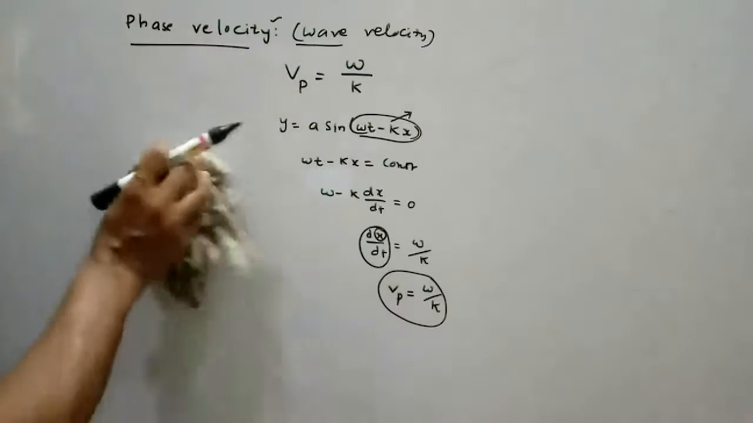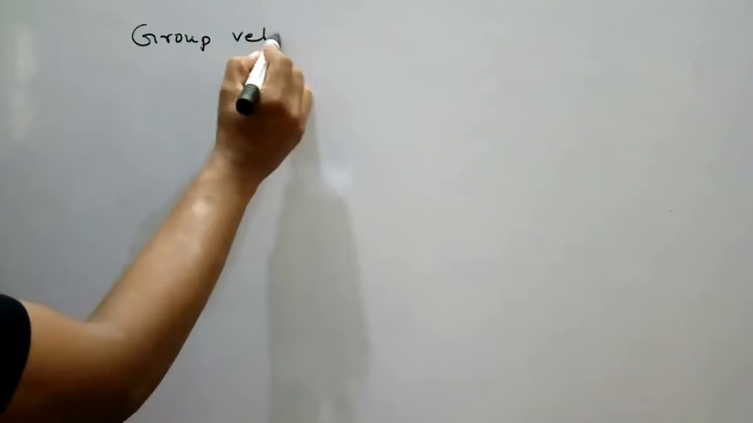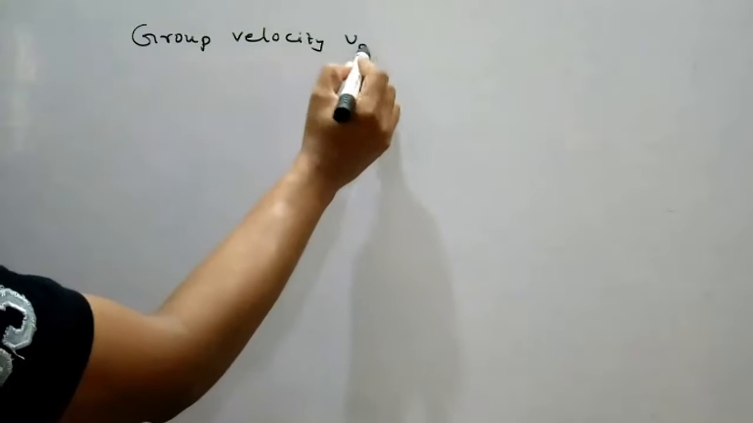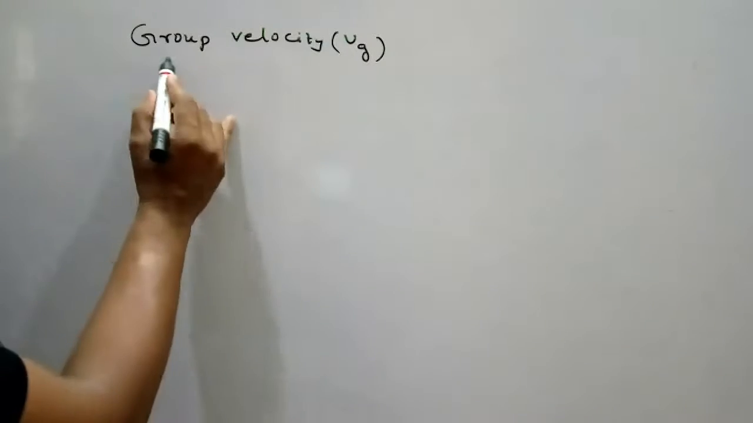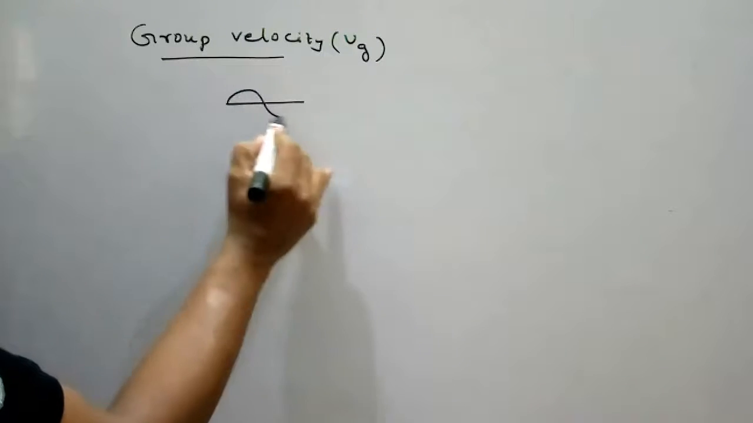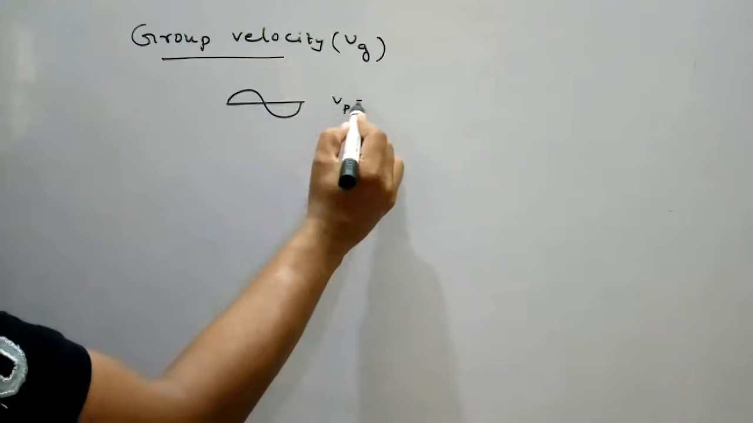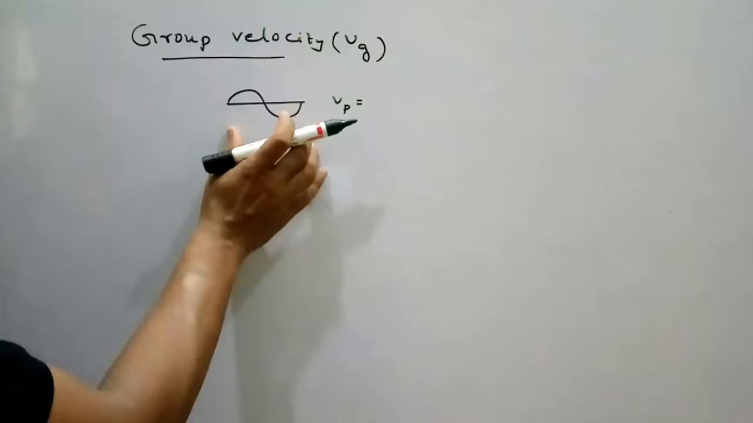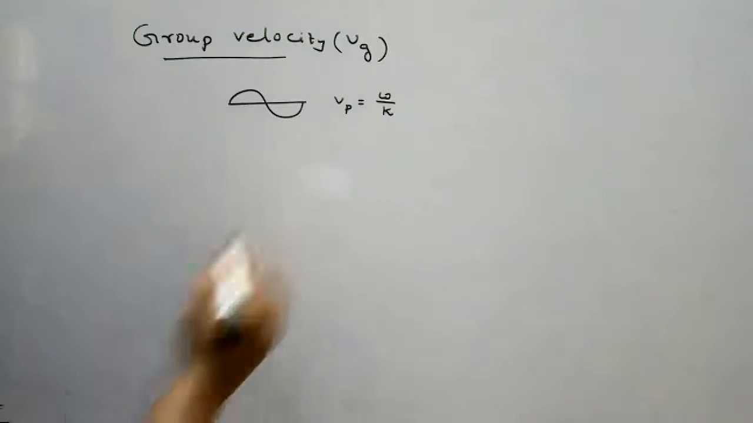Now we discuss group velocity, Vg, subscript g for group velocity. In phase velocity we took only one wave. It is moving, and the velocity of this wave is the wave velocity or phase velocity, equal to omega by k.